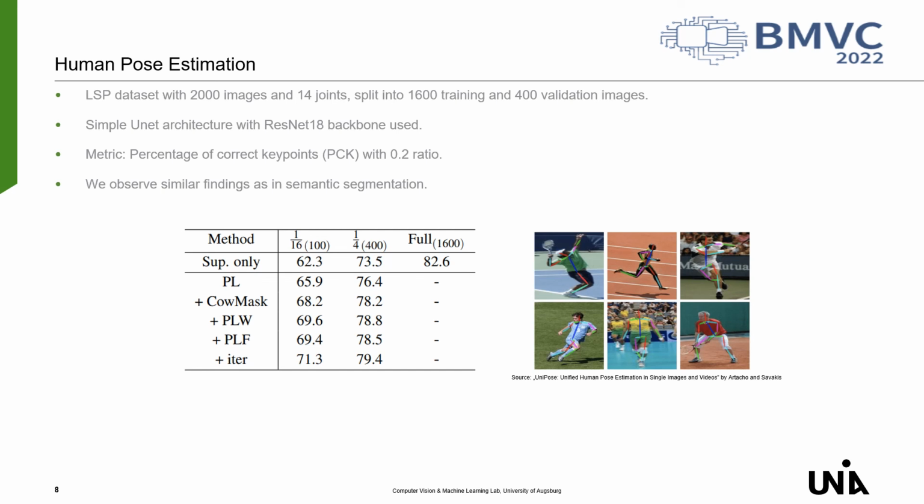Since the findings for human pose estimation are similar to those for semantic segmentation, we can assume that they also apply to other domains and tasks.